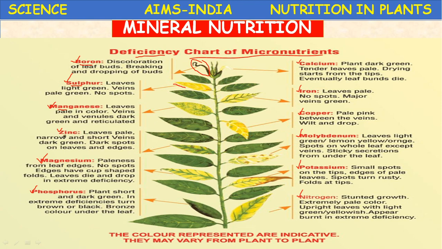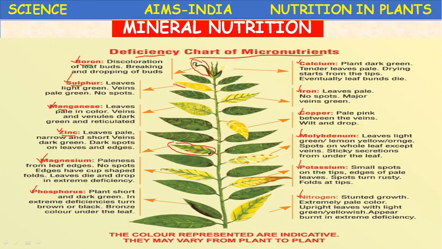Next, zinc. Zinc is the most important element. It plays very important functions in the plant. Leaves become pale with zinc deficiency, you see. Leaves become pale and narrow. It will not be normal. And short veins.